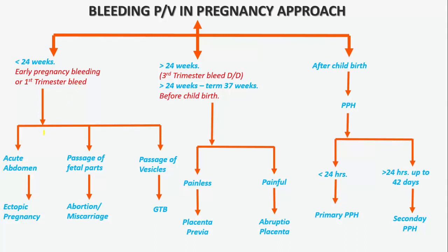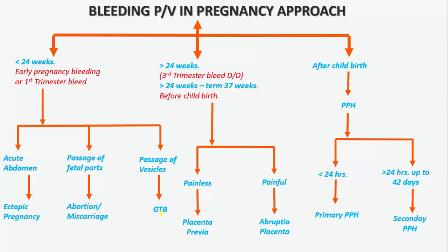If there is acute abdomen and less than 24-week bleeding per vaginal, then we should suspect ectopic pregnancy in a female who is in her reproductive age group. If we see passage of fetal parts and bleeding per vaginal less than 24 weeks, then it can be miscarriage. If we see bleeding less than 24 weeks and there is passage of vesicles, then it can be gestational